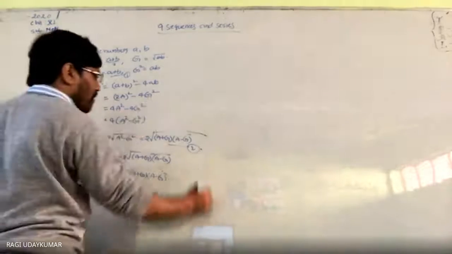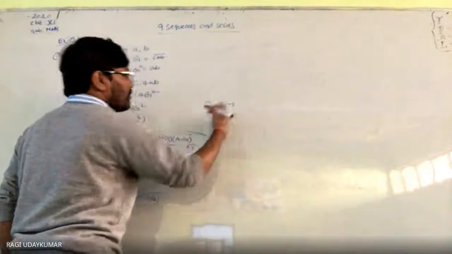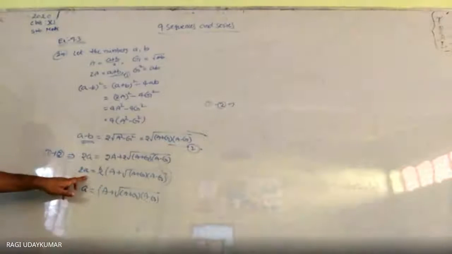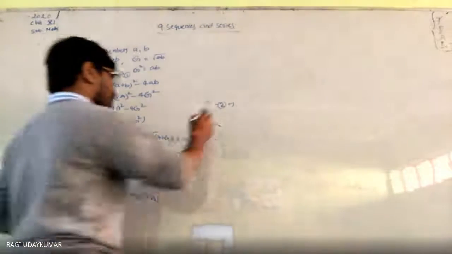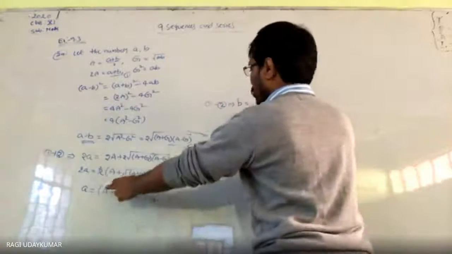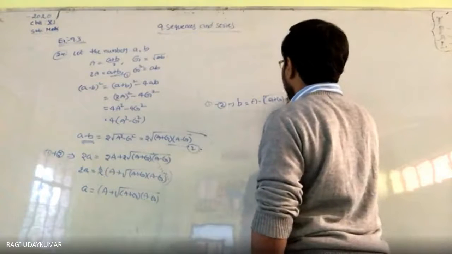Same way 1 minus 2 कर लो, then you are going to get b. इधर minus आ जाएगा. Same thing as it is, you will get b is equals to a minus under root of (a plus g) into (a minus g).